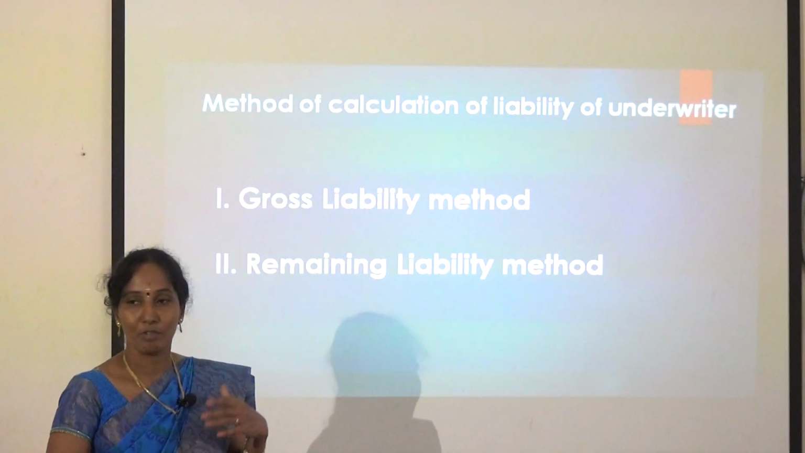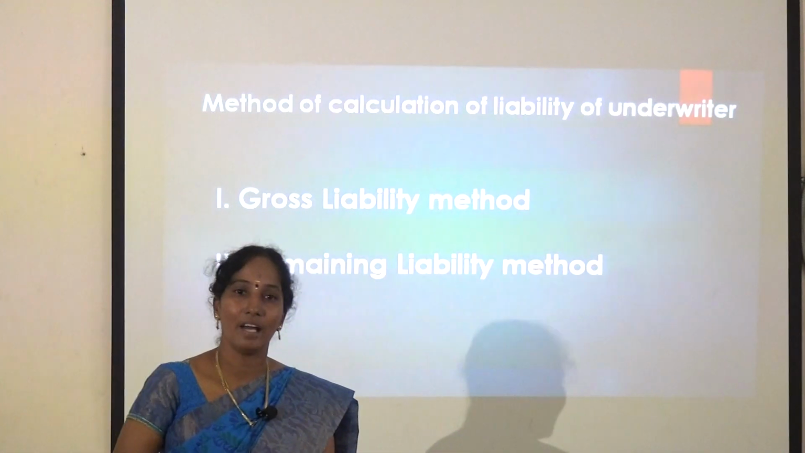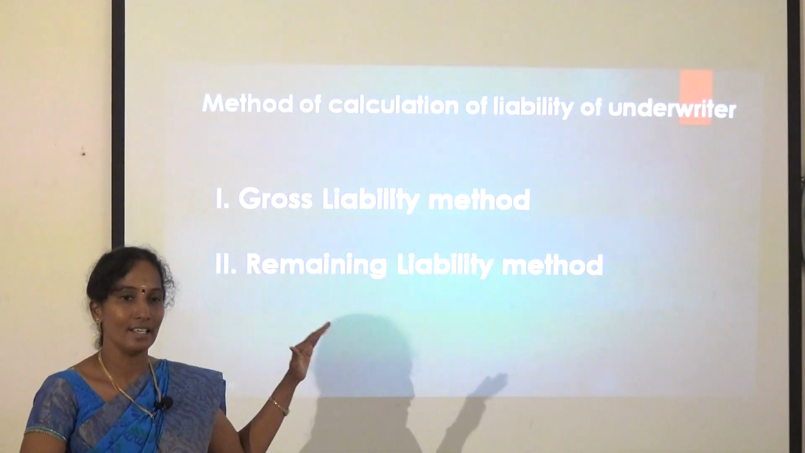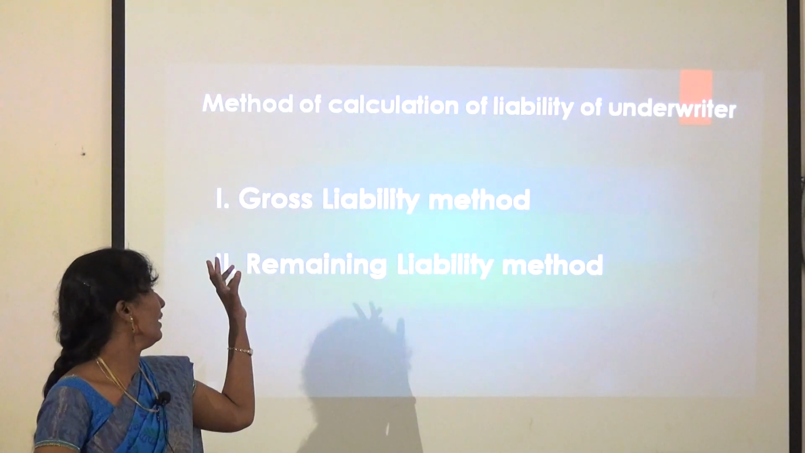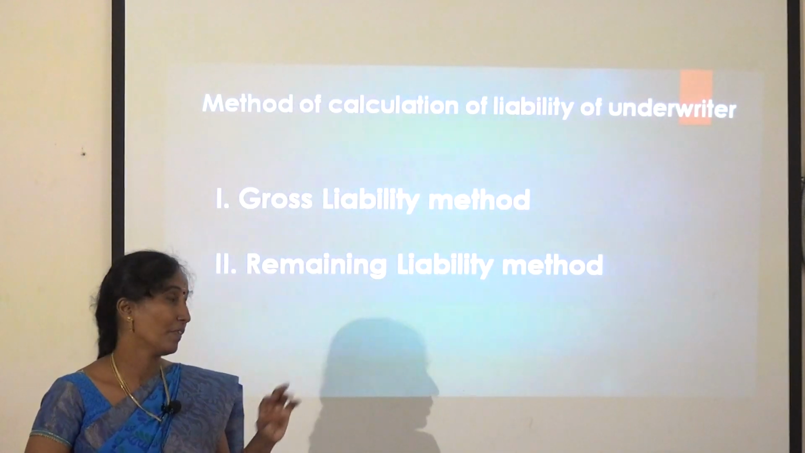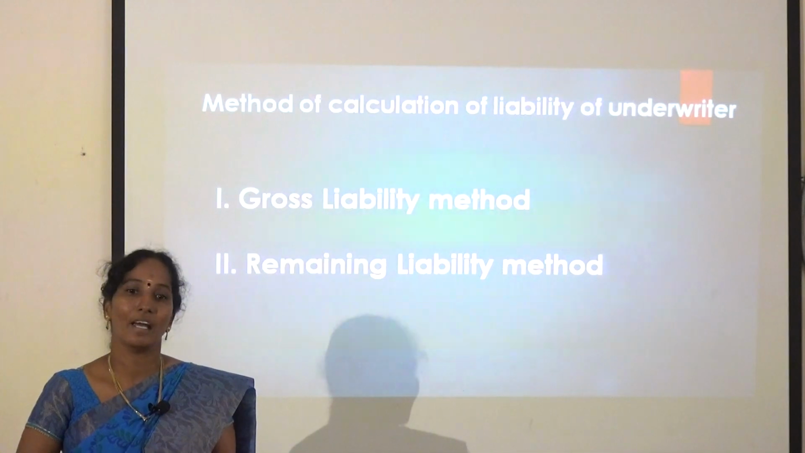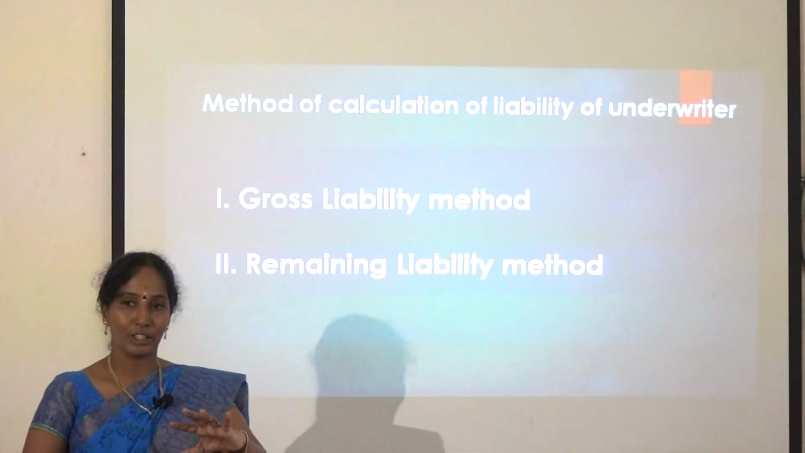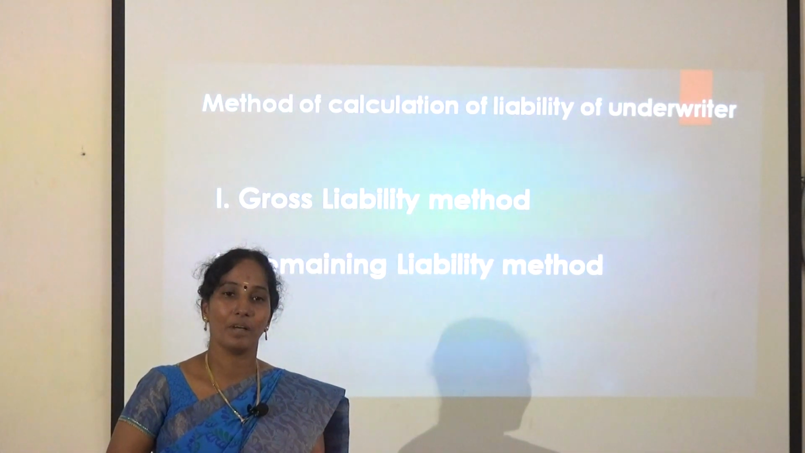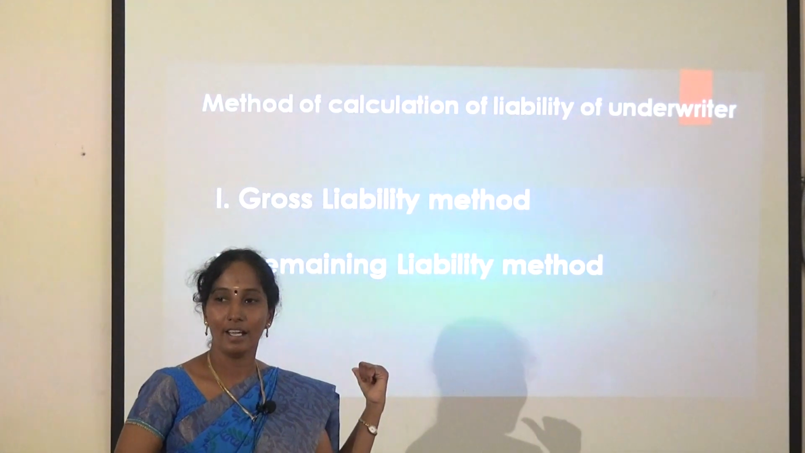Okay. Shall we move to the next? That is the method of calculation of net liability of an underwriter. It's a very important sum, an important calculation of liability of underwriters. There are two methods here. The first one is the gross liability method. The second one is the remaining liability method. If the whole issue of shares is underwritten, there is no liability for that. If the underwriter gives a guarantee below the number of shares, net liability arises.